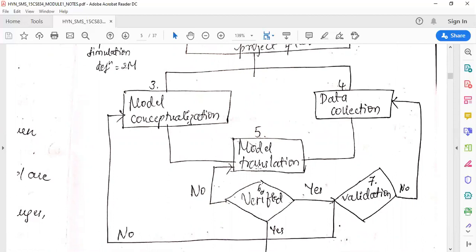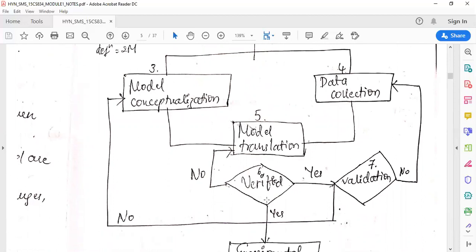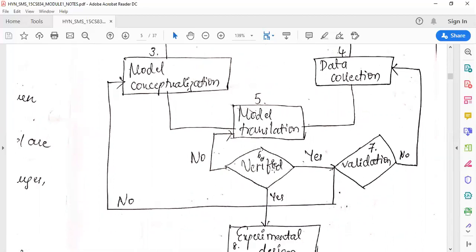First you construct one model, then you go for verification. Verification is checking whether the actions you are performing are going in the right path. If there are any mistakes and changes have to be made, you go back and correct them in your model translation. If the system is verified and correct, the next step is validation, which is checking whether the model you have built is according to your required inputs.